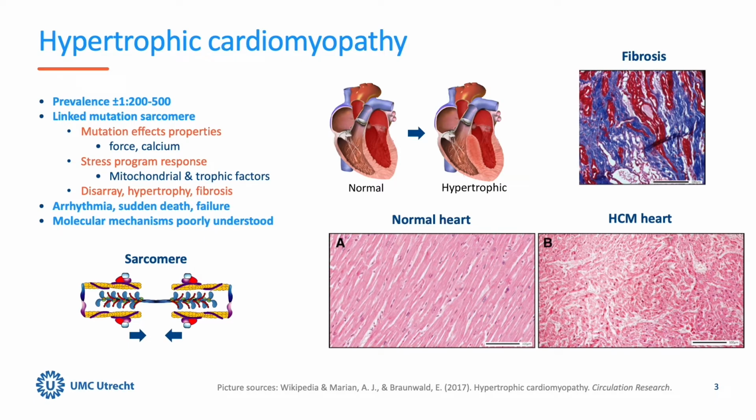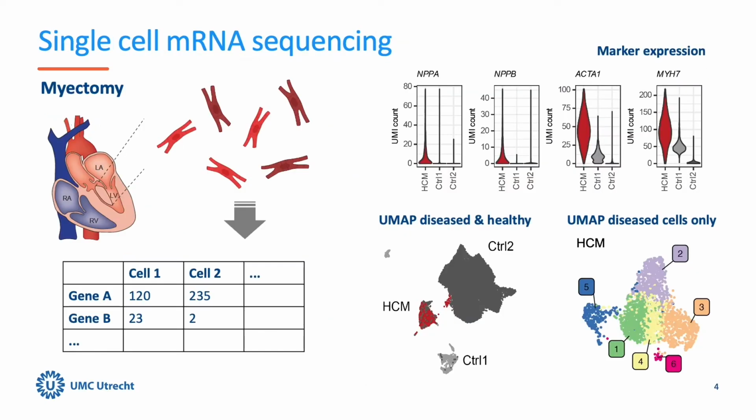The defective contractile machinery can cause a stress response which leads to a swollen heart muscle. At the cellular level, cells can show disarray, increased cell size, and scar formation, also called fibrosis. This can lead to serious symptoms such as heart rhythm defects, severe heart failure, or sudden death. Patients with hypertrophic cardiomyopathy sometimes need myectomy surgery, during which a swollen part of the heart is removed that blocks blood outflow.